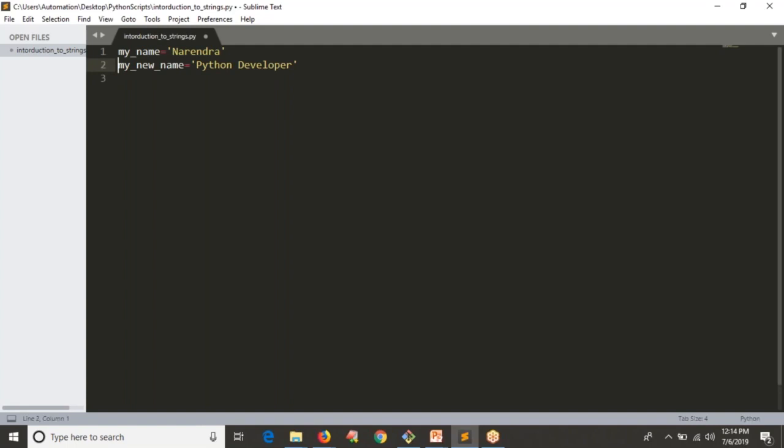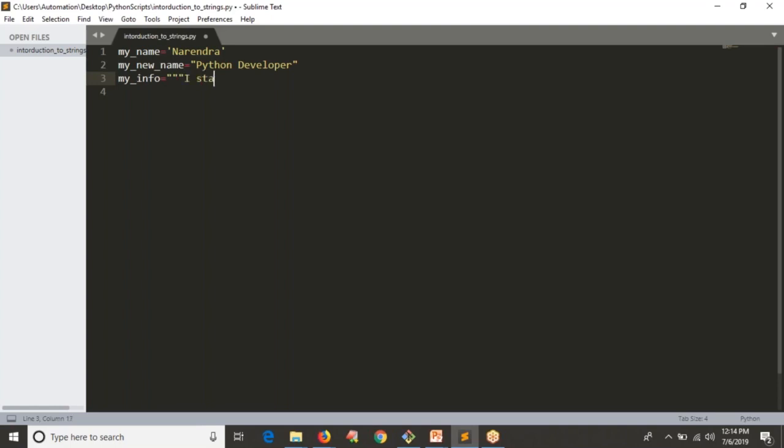I can take either single quotes or double quotes to represent a string, right? Or I'm going to take my info, right? I can also write it this way, with triple quotes. You can take either single, double, or triple quotes.